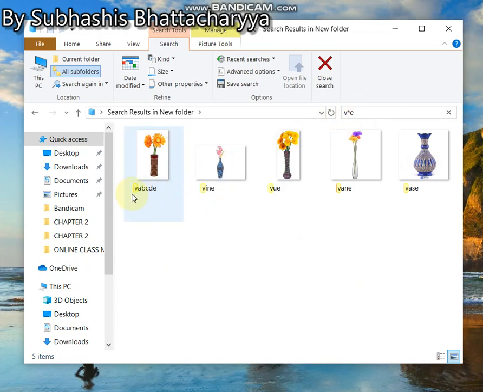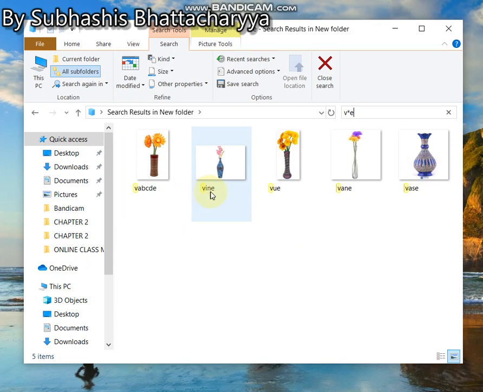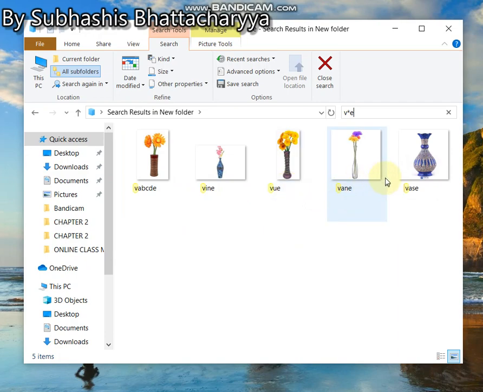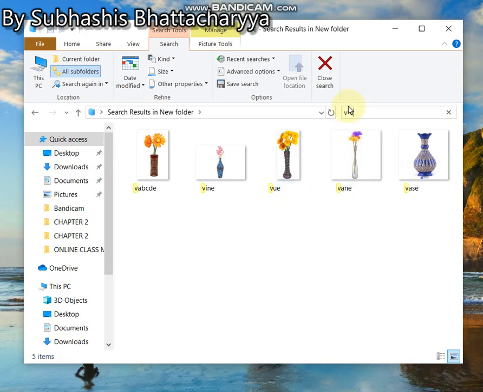For that reason you see 1 2 3 4. Between V and E there are 4 letters A B C D. Here between V and E there are 2 letters. Here between V and E there is 1 letter. So these files will be shown whose starting is V and ending is E. So asterisk represents more than one number of letters.